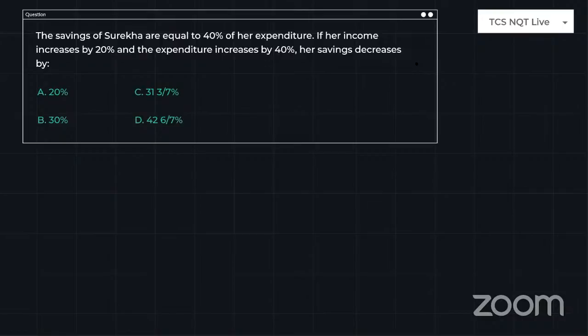Okay, so just look at this. The savings of Sureka are equal to 40% of expenditure. Guys, this is the statement you have to take care of.